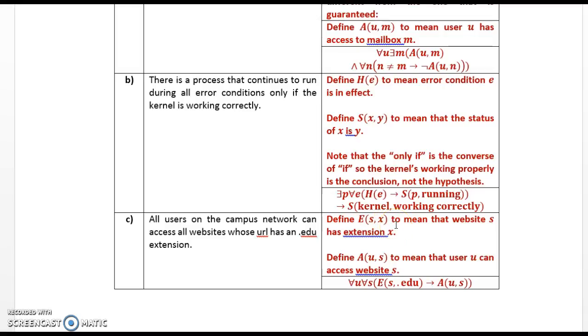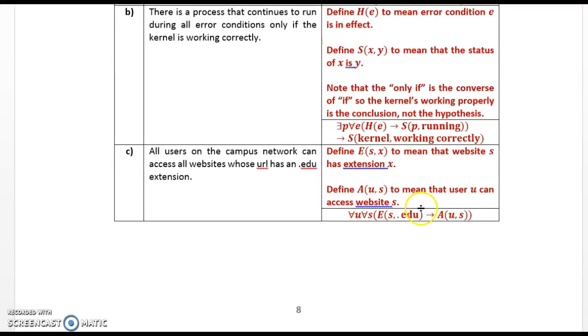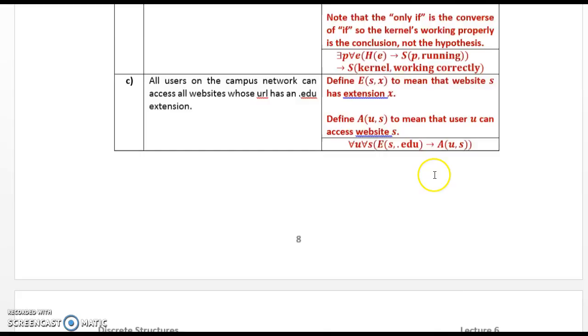C. All users on the campus network can access websites whose Universal Resource Locator has an edu extension. Define E of S, X to mean that website S has extension X. Define A of U, S to mean that user U can access website S. For all U, for all S, E of S comma dot edu implies A of U S.